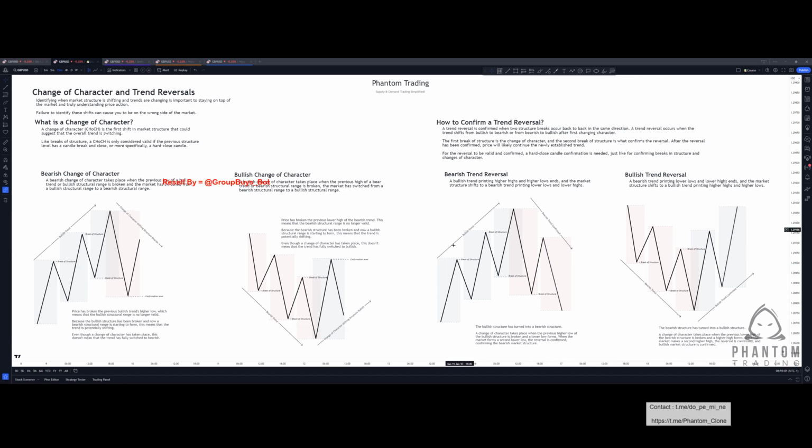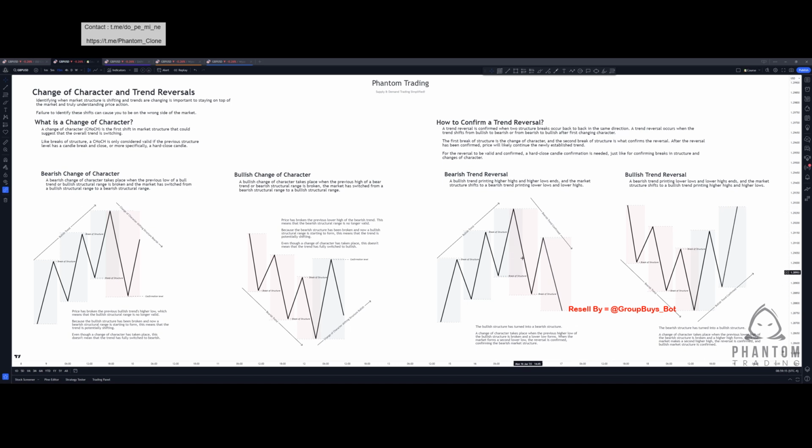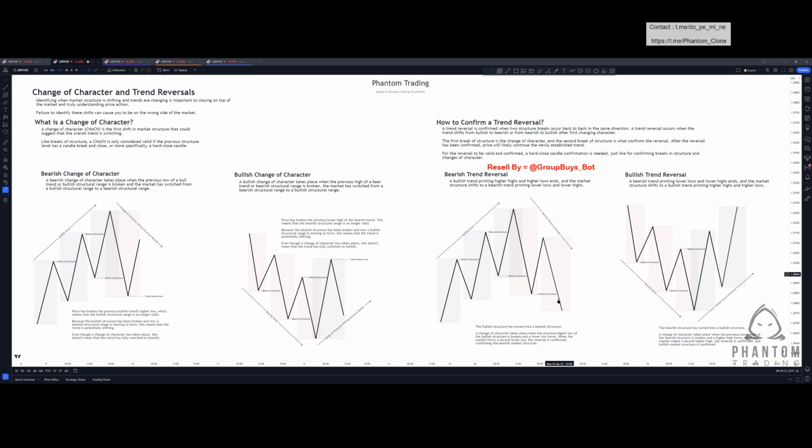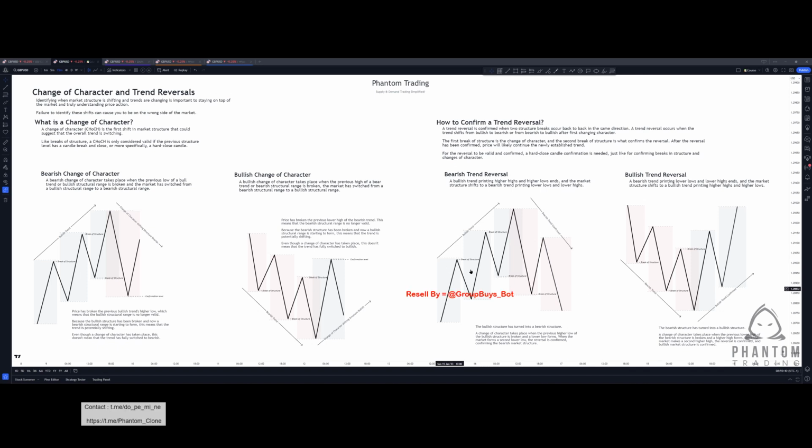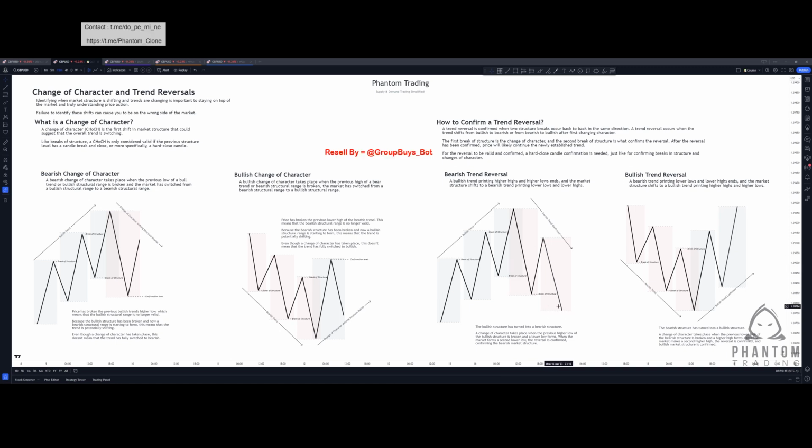What we can see is a bullish trend printing higher highs and higher lows is ending as we see the invalidation point of the bullish structural range has been broken and a new lower low has formed in the market. Structure shifts bearish and the trend prints lower lows and lower highs. So as we create the first bearish structural range, we break the continuation point low, forming a new lower low, and we can see that the bearish trend is now confirmed. The bullish structure has turned into bearish structure. So a change of character takes place when the previous higher low of the bullish structure is broken and a lower low forms. When the market forms a second lower low, the reversal is confirmed, confirming the bearish market structure.